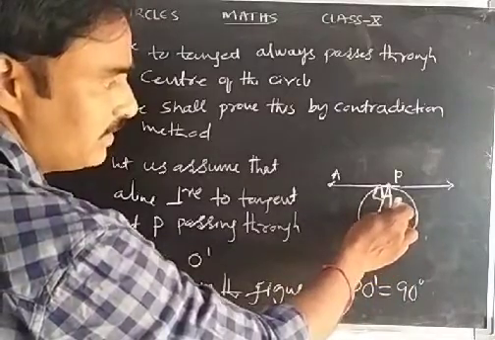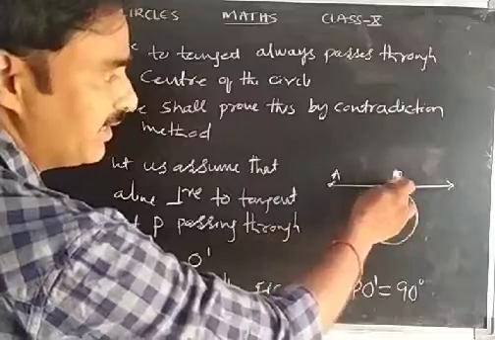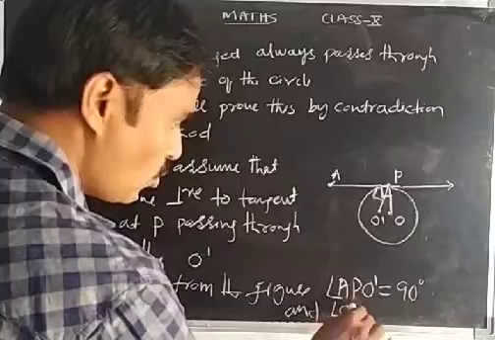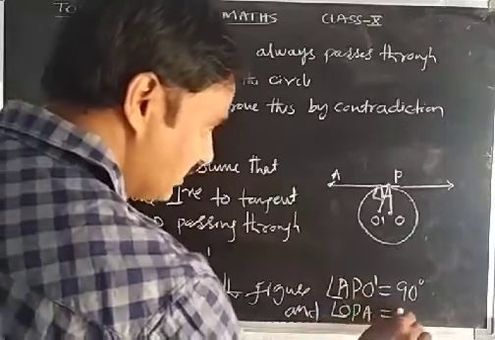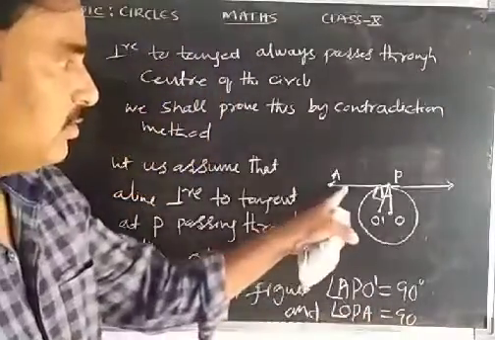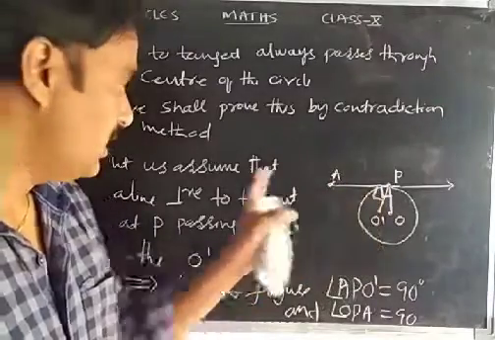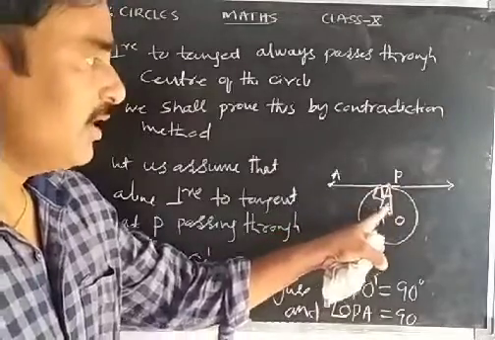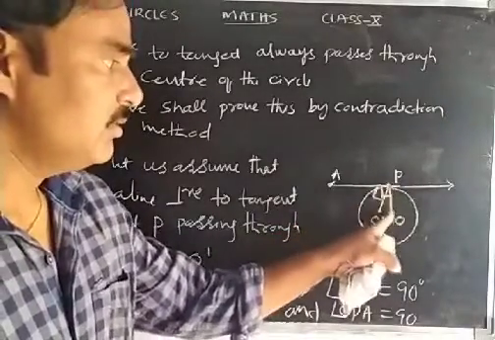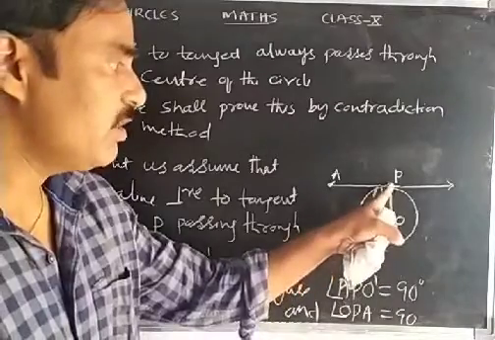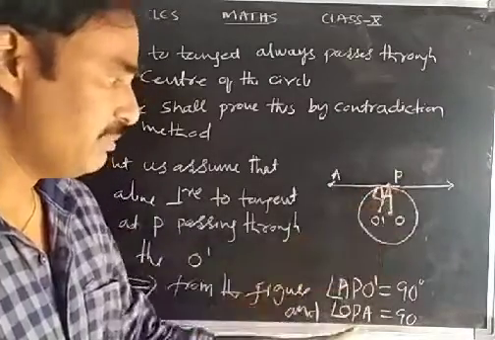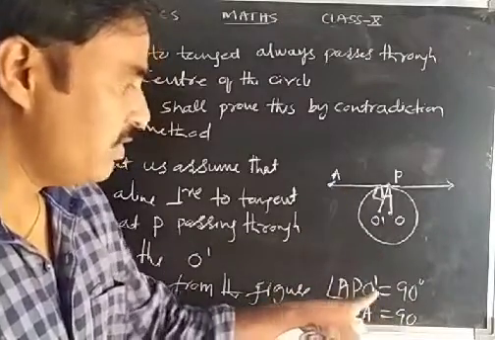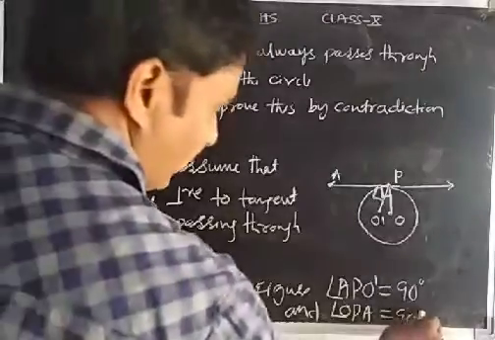We know that the line joining the center and the point of contact is always perpendicular to the tangent. So angle OPA is also 90 degrees. Angle APO dash is 90 degrees because I assumed a line perpendicular to the tangent at point P passing through O dash. And this is the condition: the line joining the point of contact and the center is always perpendicular to the tangent. So I wrote OPA is 90 degrees, and APO dash also 90 degrees.